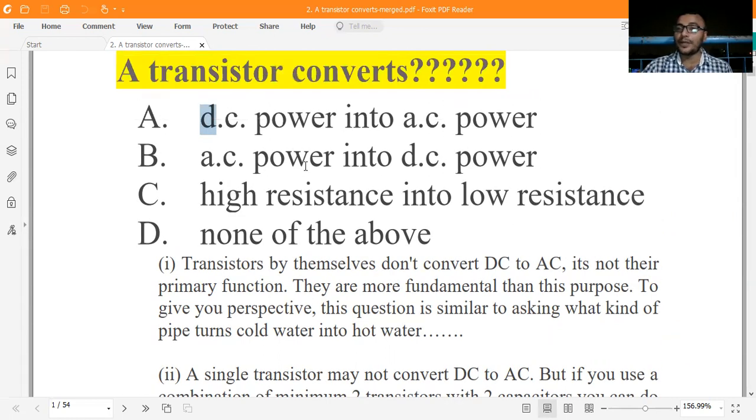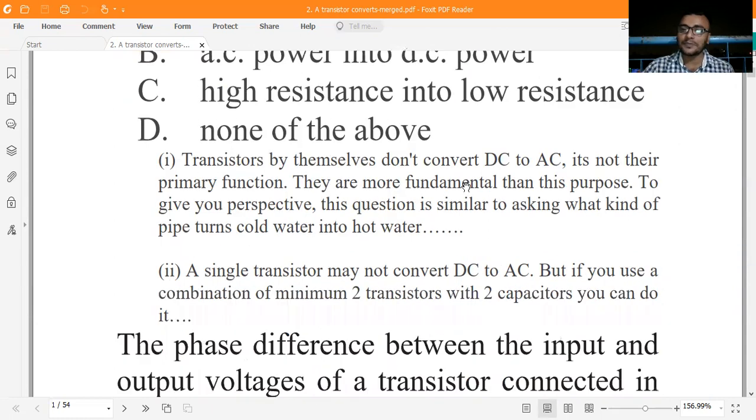But in competitive examinations, you have to be very clear. You cannot put none of the above. No, it is not right. DC power to AC power, you have to understand. Sometimes you just have to remember DC power to AC power.